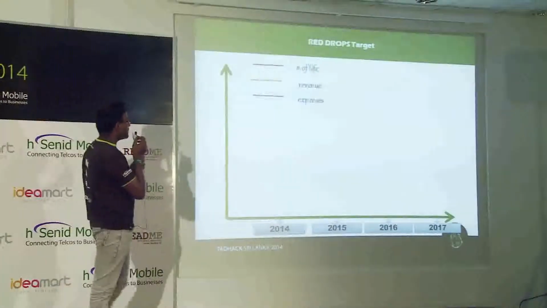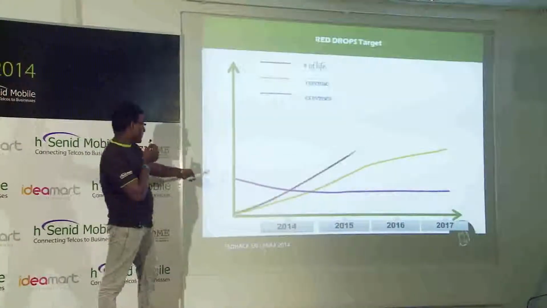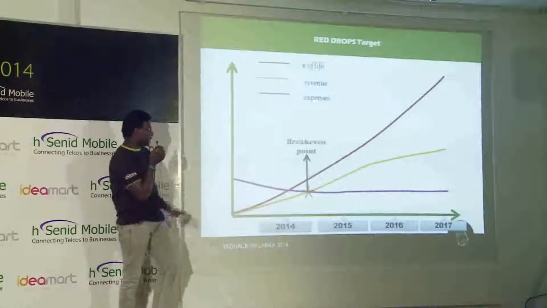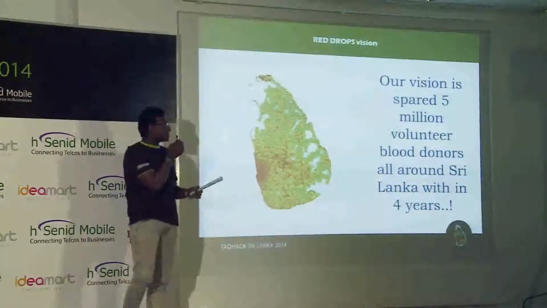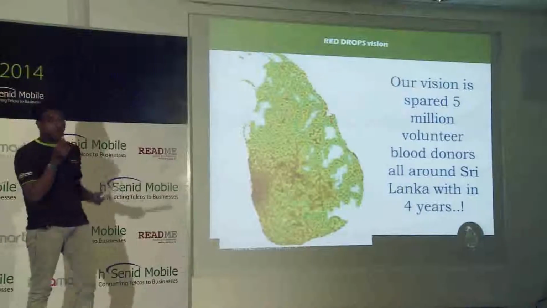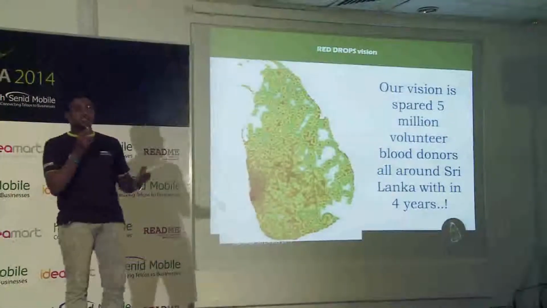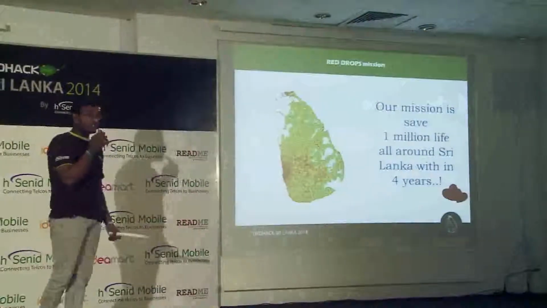Our plan is to save as many lives as possible. And we are exceeding our break-even point within 1.5 years with our revenue stream. Our vision is to spread 5 million volunteer blood donors all around Sri Lanka within 4 years. And our mission is to save 1 million users' lives within these 4 years.